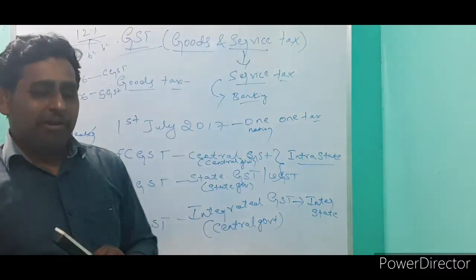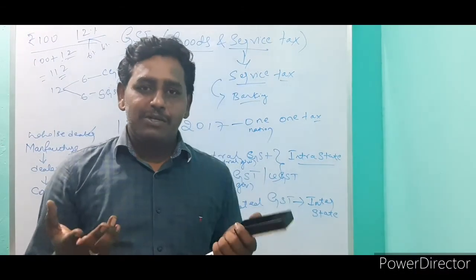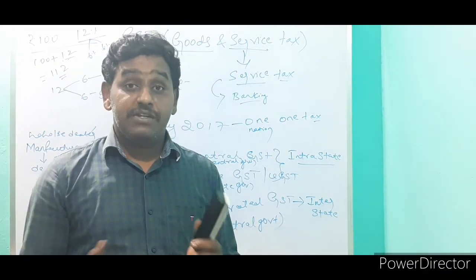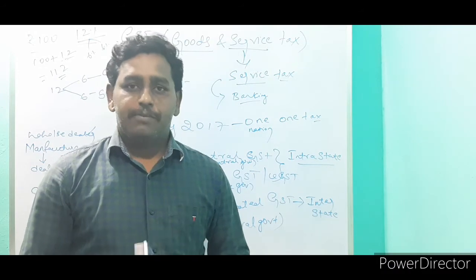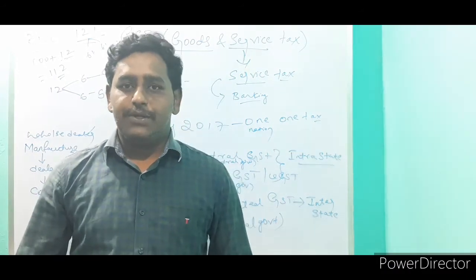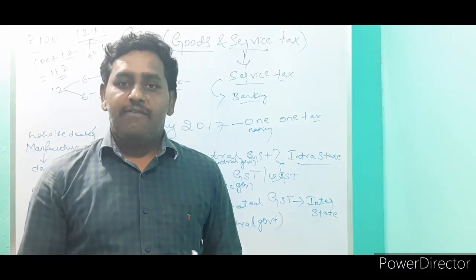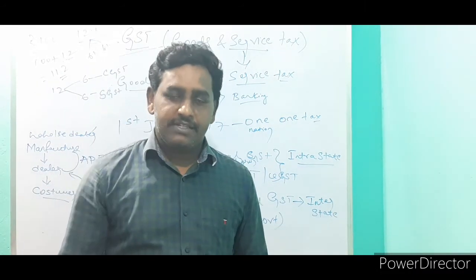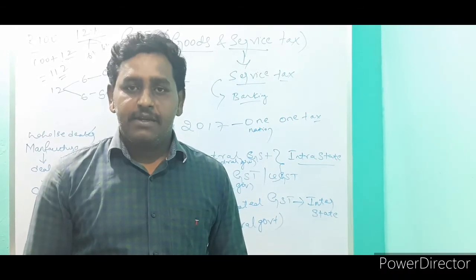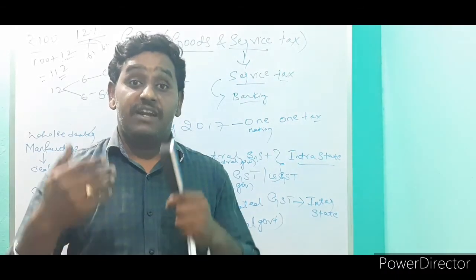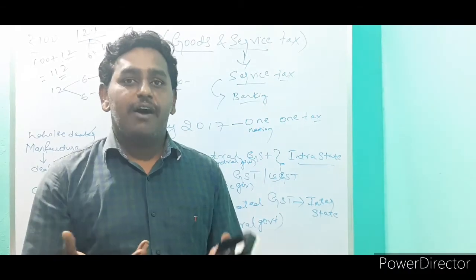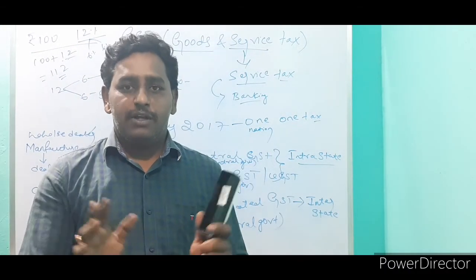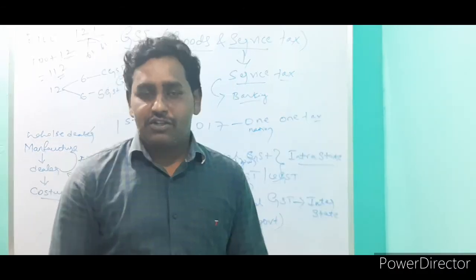After the central government collects it, what is the use for the state government? Nowadays you can see in news channels, floods or other natural disasters happening within a state. The state can ask the central government to release GST funds to maintain and develop the natural disaster area.